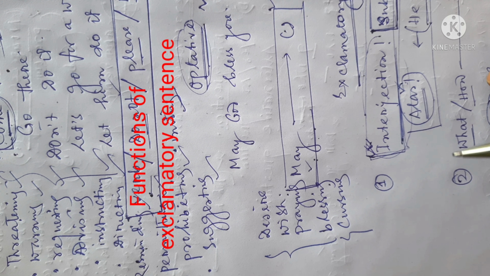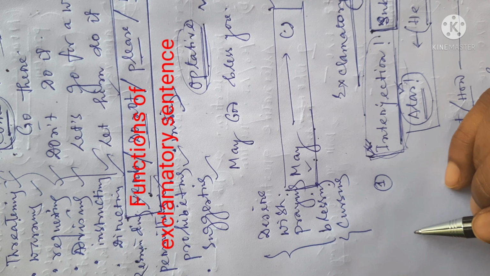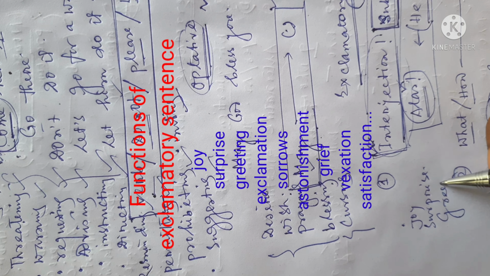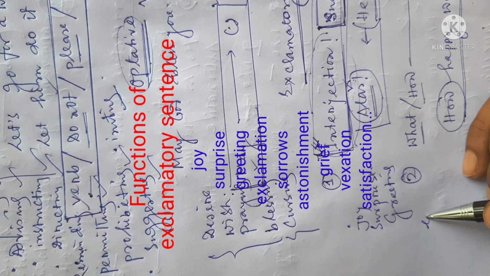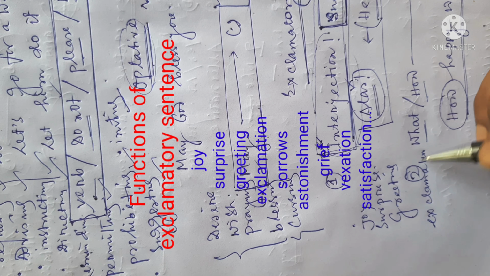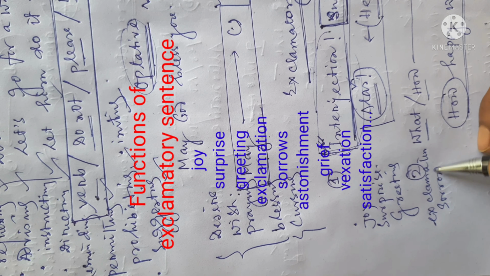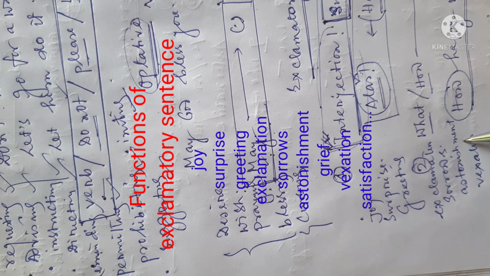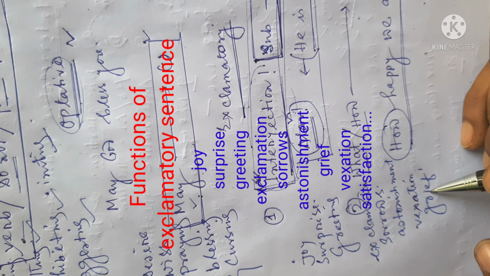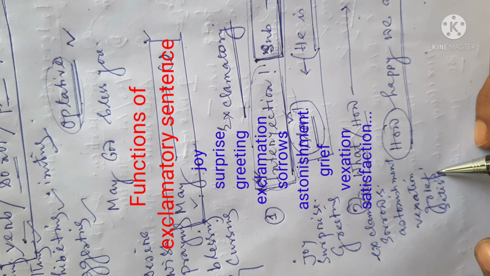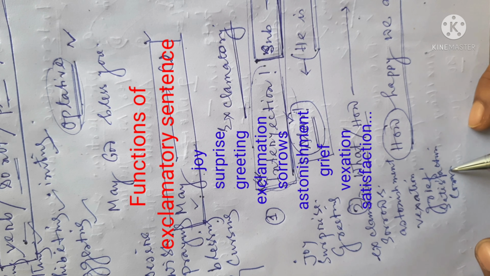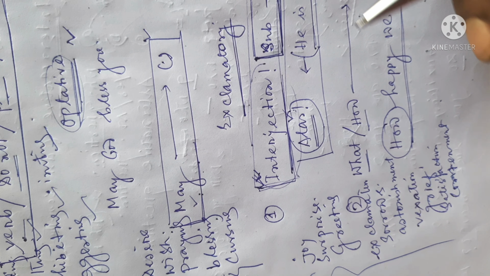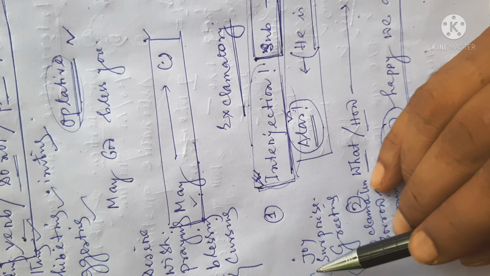And in the case of exclamatory sentences, these type of sentences are used to express our joy, to express our surprise, to express our greeting, to express our exclamation, to express our sorrows, our astonishment, our vexation, our grief, our satisfaction, our contentment, etc., etc. And there are much more feelings, what we feel about the external world, what we feel about the external things. All those are the functions of the sentences.